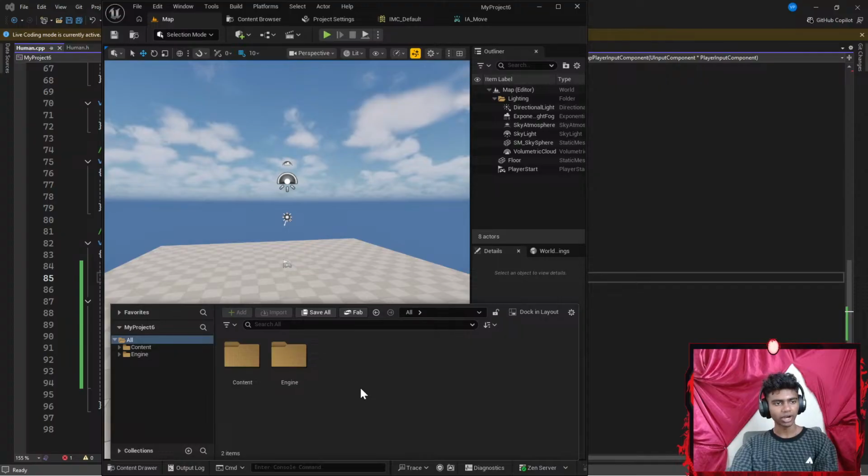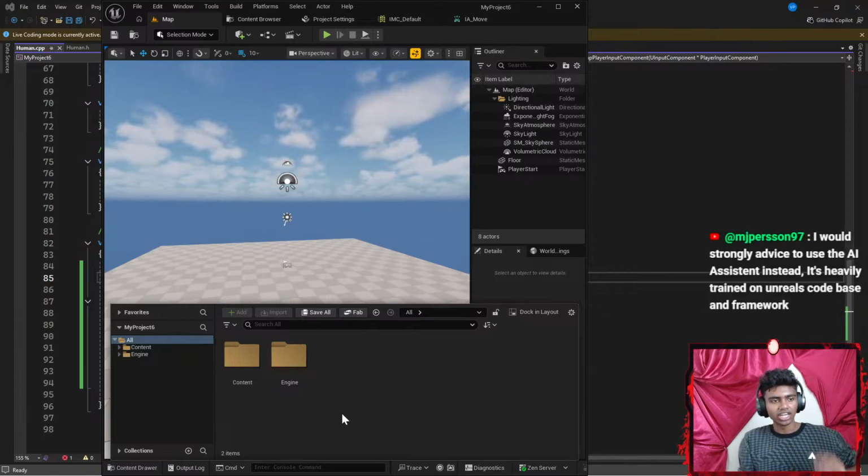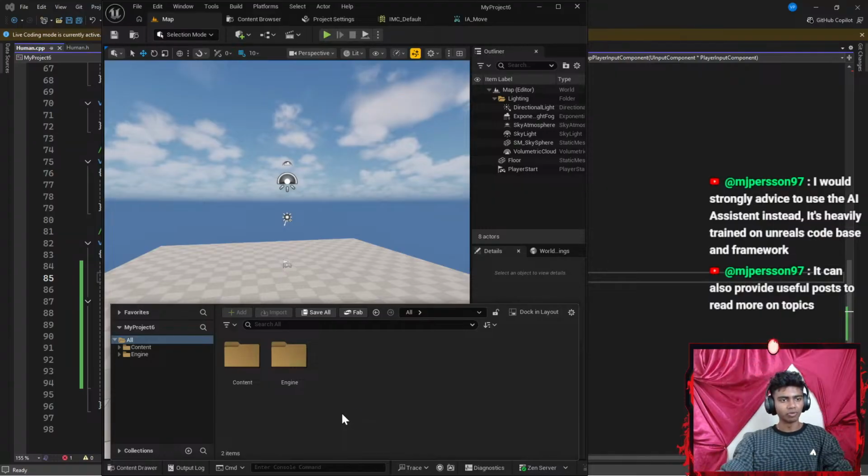I would strongly advise to use the AI Assistant instead, which is heavily trained on Unreal code base and framework. It can also provide useful posts to read more on topics.